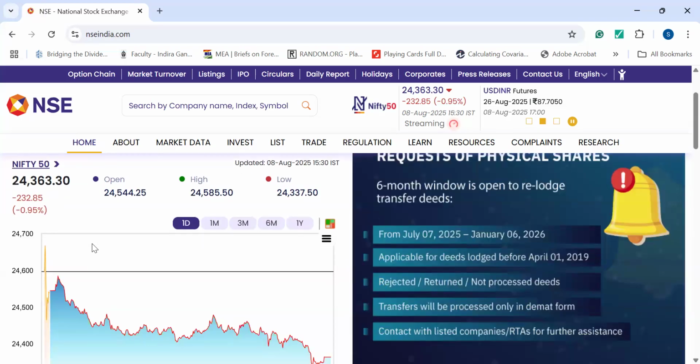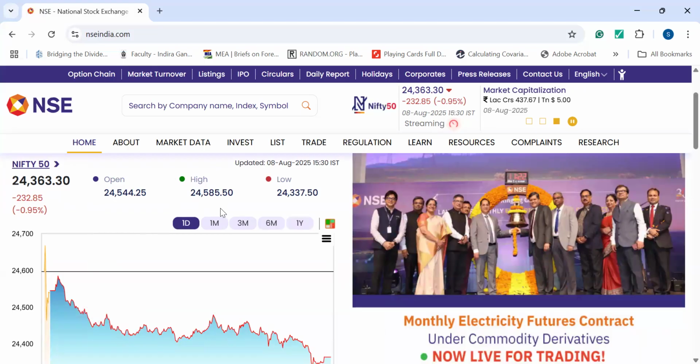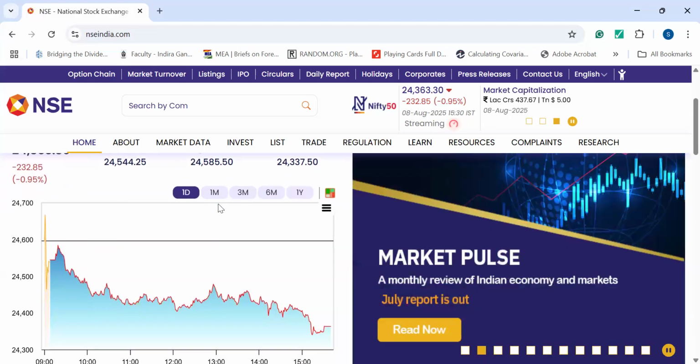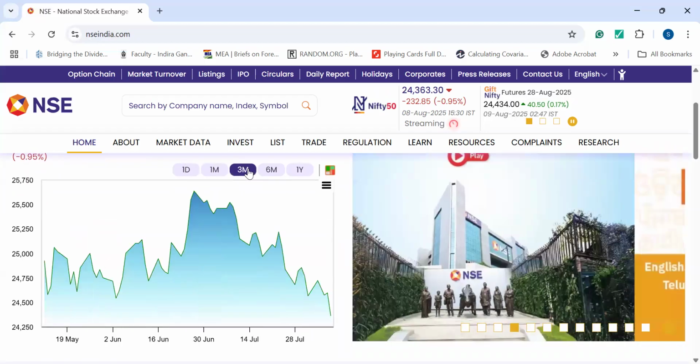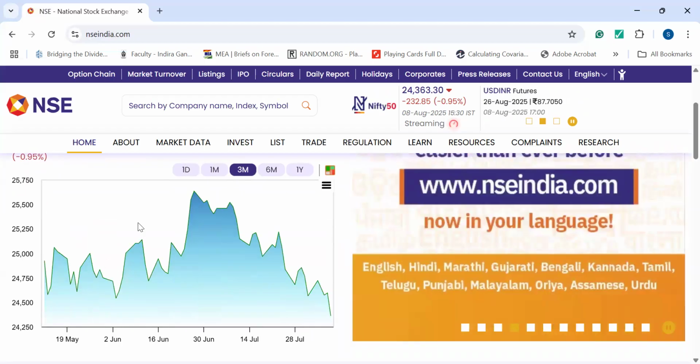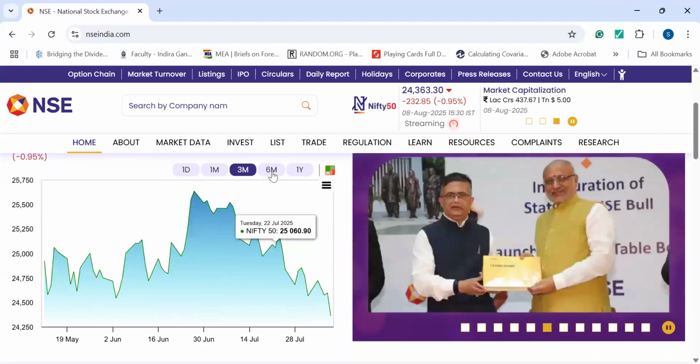This is about the Nifty 50, and they have given a little snapshot about it for the last one day. You can change it here, and the graph will also change. If I click on 3M, which means 3 months, you will find the ups and downs of the Nifty 50.